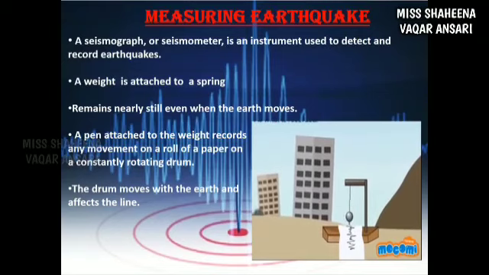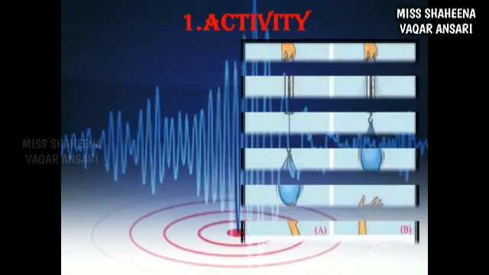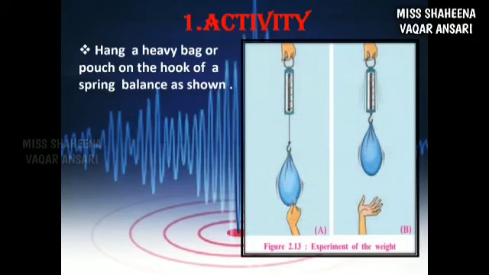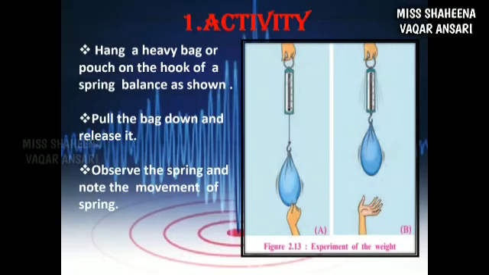Now students, here are some activities. With the help of these activities, you can better understand all three waves. Activity number 1: hang a heavy bag or pouch on the hook of a spring balance as shown in the figure. Pull the bag down and release it. Observe the spring and note the movement of the spring.